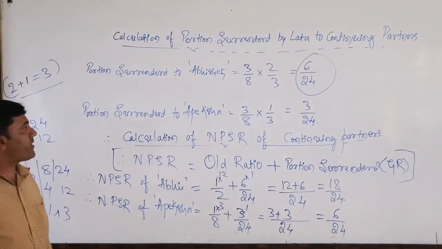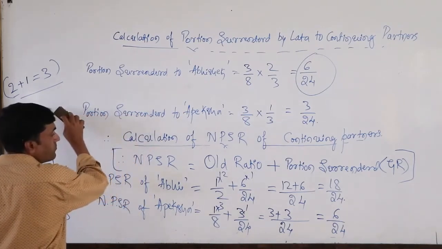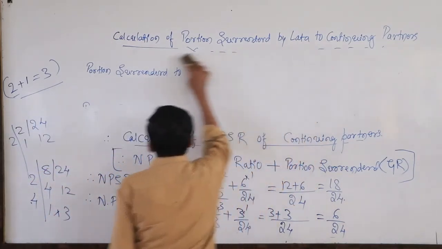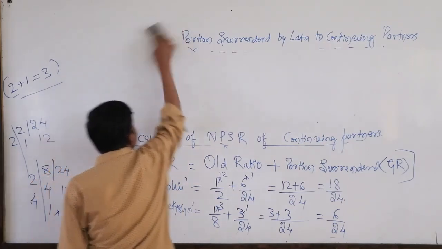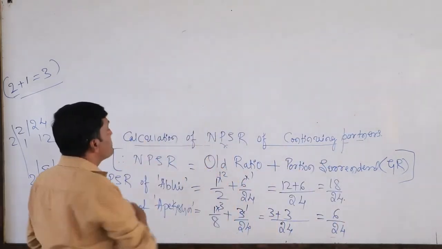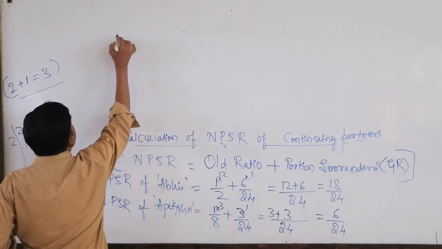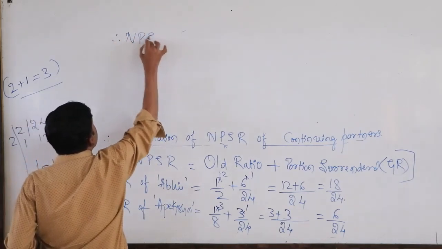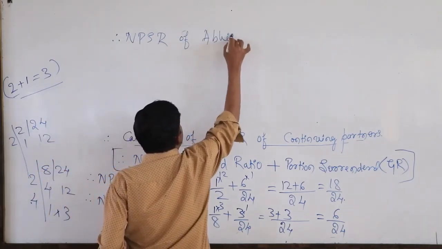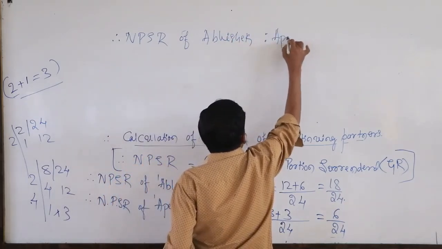Dear students, here you can simplify. I would like to show you by removing this, the new ratio. Due to insufficient space, I am going to write here, therefore new profit sharing ratio of Abhishek is to Apeksha.